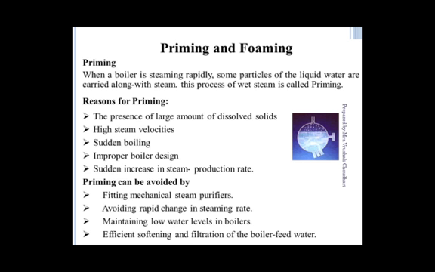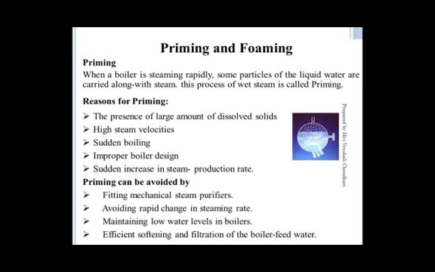When you transfer a cold drink like Sprite or Coca-Cola into a glass, what will happen? A large amount of bubbles will form. That process is called priming and foaming. Due to that, the actual level of the liquid looks higher compared to the quantity.